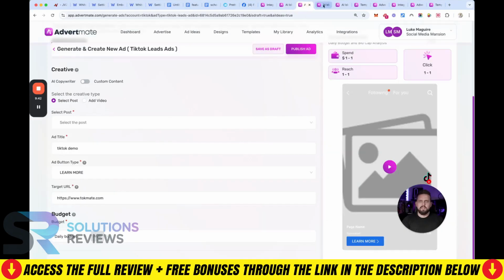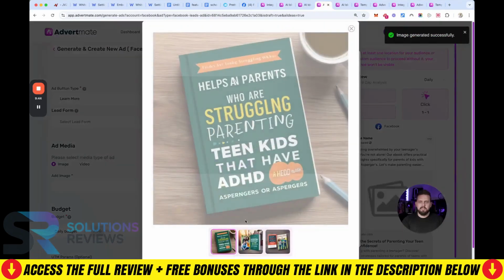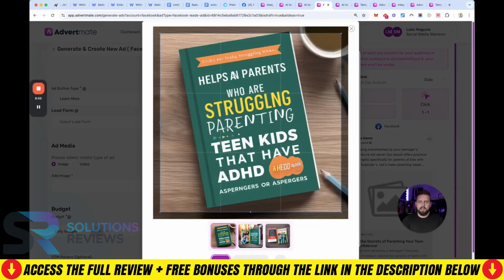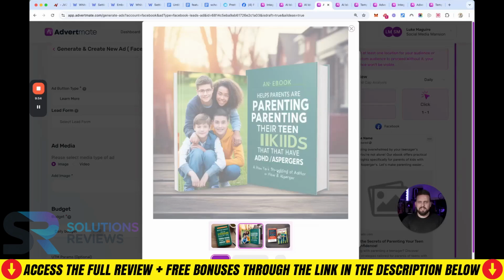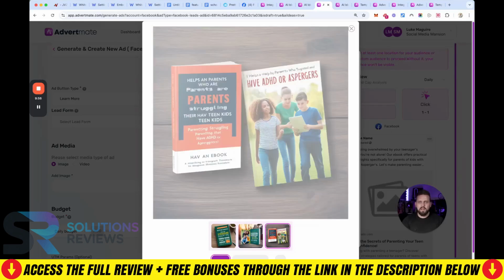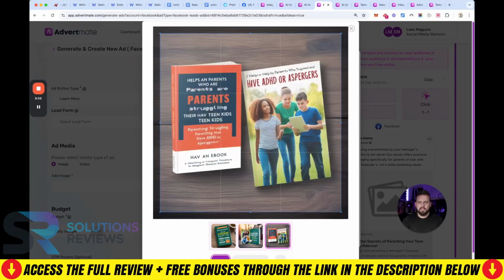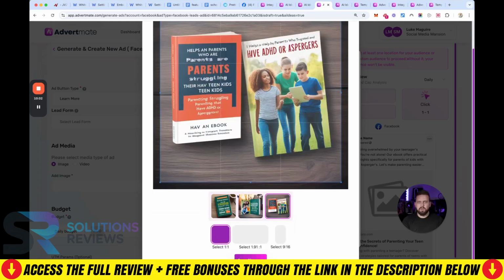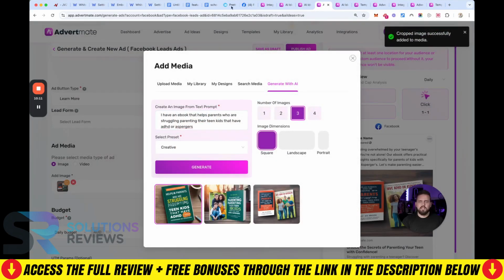And you can see over here, we've now generated these different images, helping parents who are struggling parenting teen kids that have ADHD or Asperger's. So you can see there's a few different examples, pretty good for one little prompt that I took about 2 seconds to write. And we can ask it to regenerate it and double check the words that are spelt right. Now that's a limit that sometimes ChatGPT and OpenAI has, but it's getting better. And again, we can change it in our image editor if we wanted to as well.